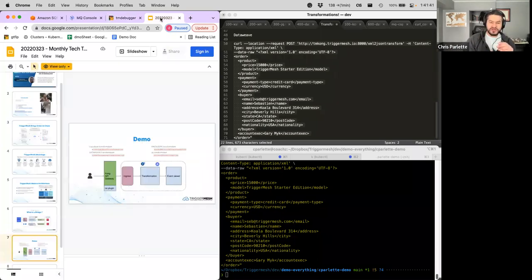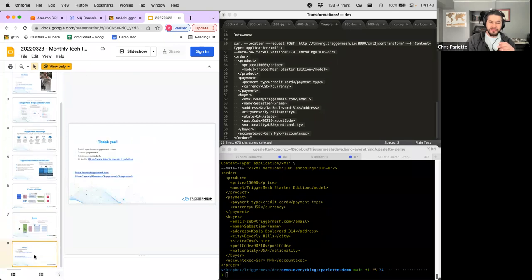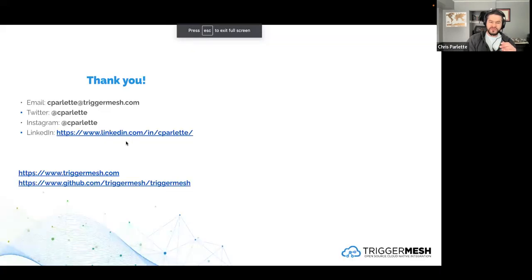Really appreciate everyone coming out and taking a look at what we got. For future tech talks, we're planning on doing one around Salesforce. This time we did a bunch of transformations with the source and the target being the same. Next time, if you have Salesforce and want to read in from Salesforce, we'll show you how you can manipulate that data. Or if you want to send updates to Salesforce, you can also do that. So we're going to work with Salesforce as both the source and the target. And we'll work on some future tech talks about other transformations you can do, maybe some longer pipelines going from IBM MQ to SQS. We'll show you what that looks like.